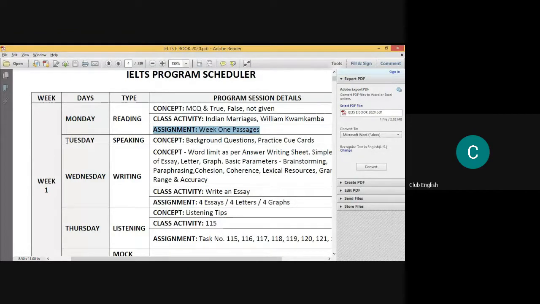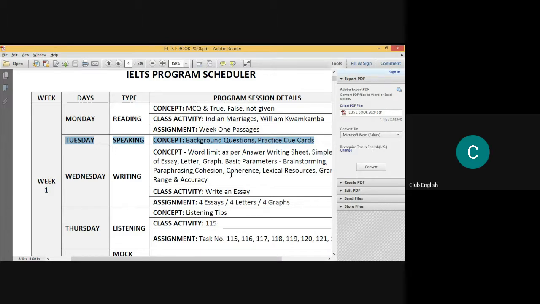Similarly, on Tuesday, you can see that there is a speaking concept. Here we are going to talk about speaking, and particularly various things in speaking. That is the concept of background questions. First of all, we are going to talk about the background questions which are there in IELTS, on Tuesday, as per this scheduler.